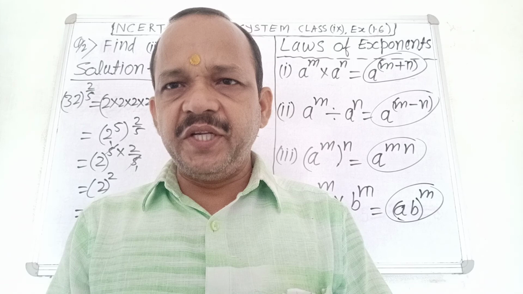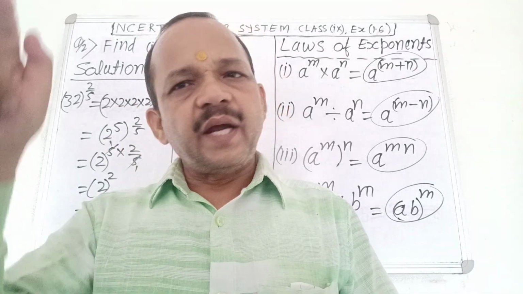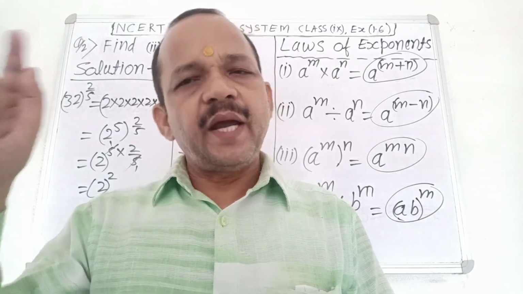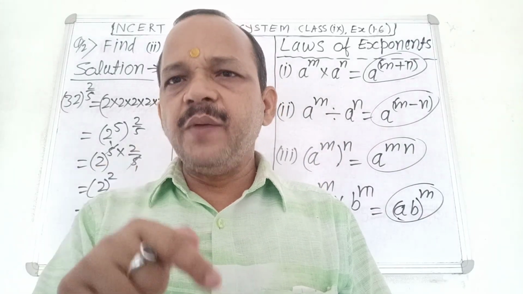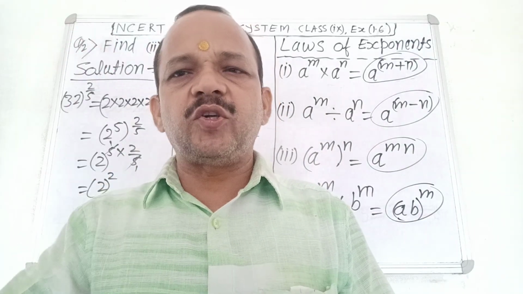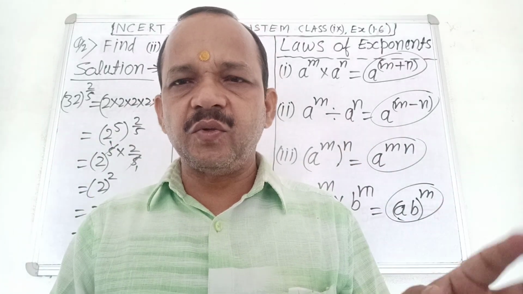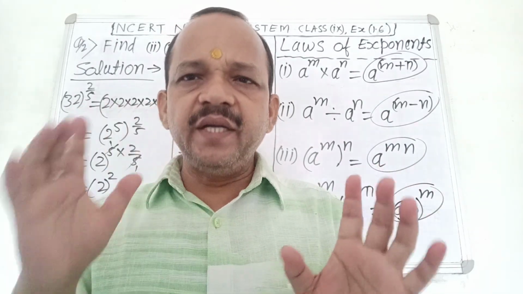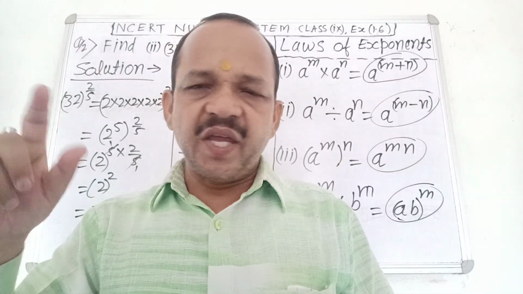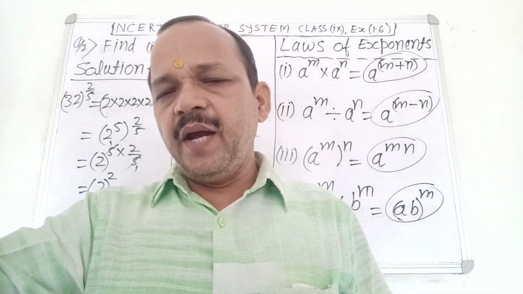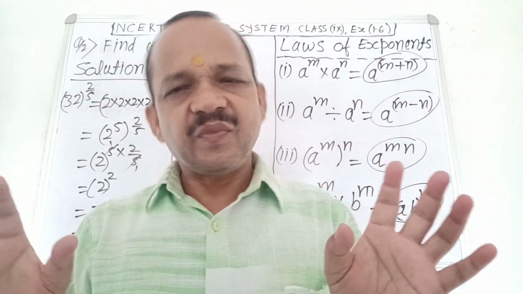The first law of exponents is a power m multiplied by a power n equals a power m plus n. Is it clear? No confusion about it. Very good. It is very easy. The second law of exponents: a power m divided by a power n equals a power m minus n. It is easy. Very good.